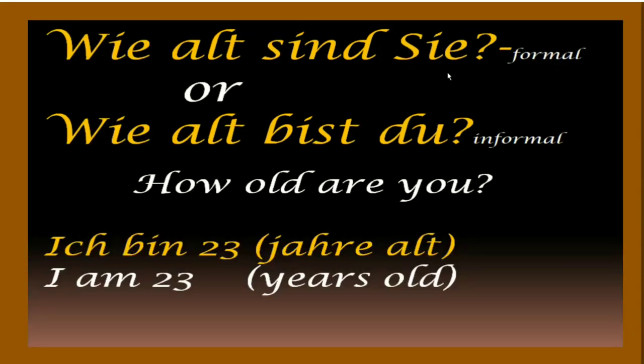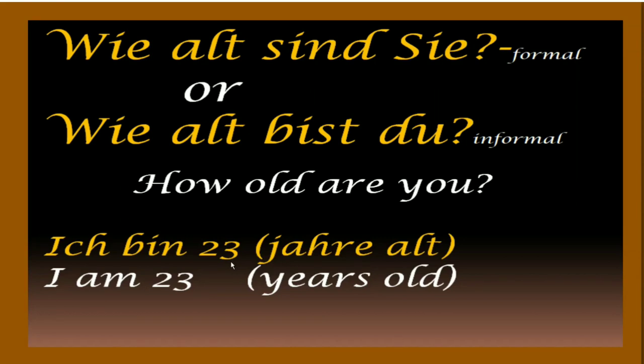Wie alt sind Sie? Which is a formal one. When we are asking someone in a formal way, then we say Sie. Wie alt sind Sie? Or wie alt bist du? Which is informal one. So the meaning is, how old are you? Again, wie alt sind Sie? Or wie alt bist du? Meaning is same, how old are you?